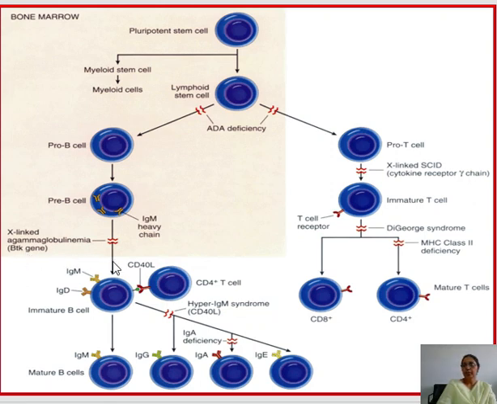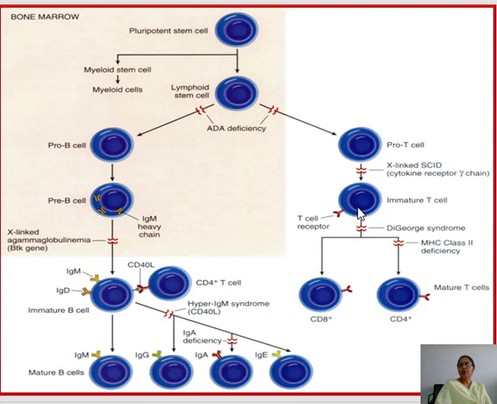X-linked agammaglobulinemia. From immature B cell to mature B cell, this process may be halted, and that will cause the hyper IgM syndrome, IgA deficiency, etc. On the T side, from pro T cells to immature T cells, if there is a halt in this process, that will lead to X-linked combined immunodeficiency syndromes.